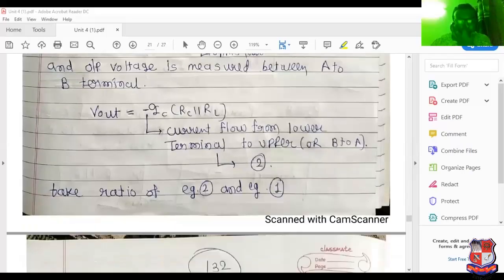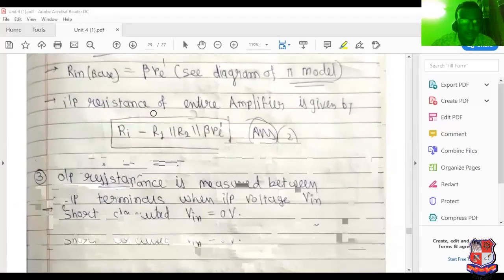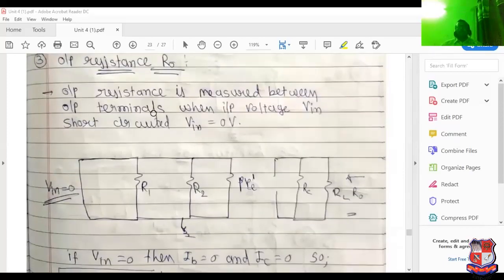Now we want to determine the output resistance. This is the completion of input resistance. If you want to measure output, at that time we can short the input voltage.